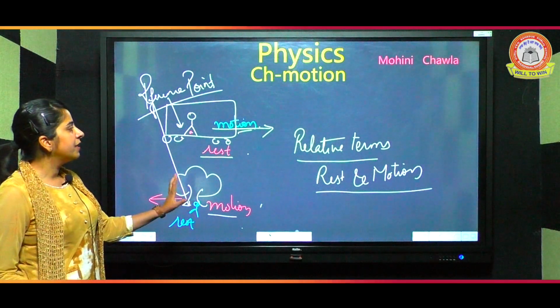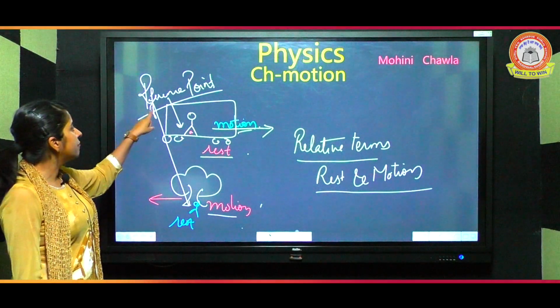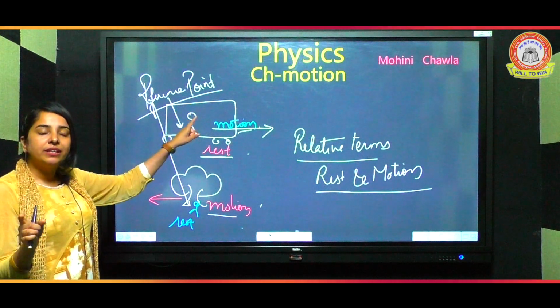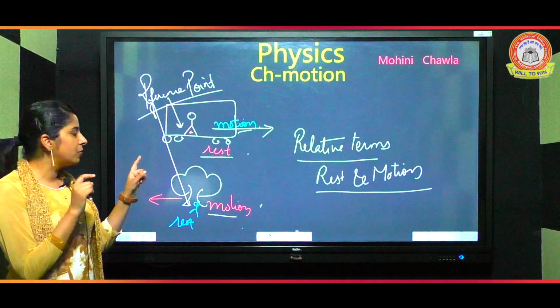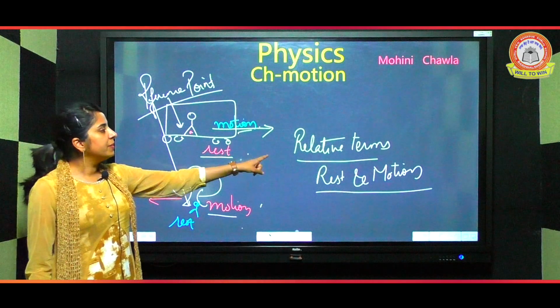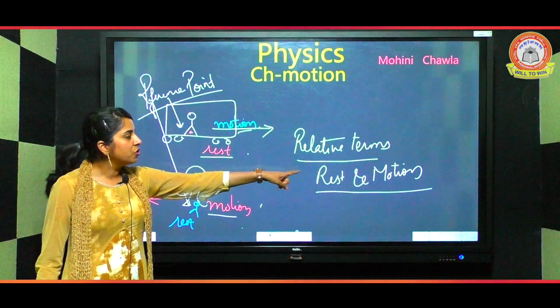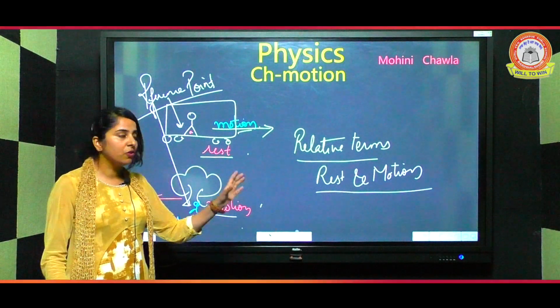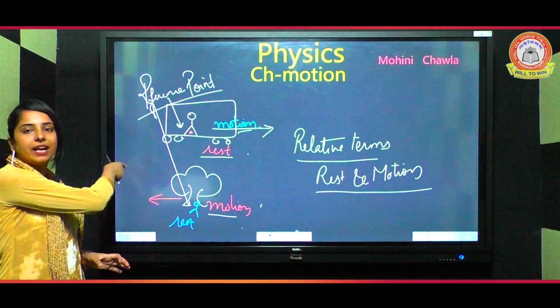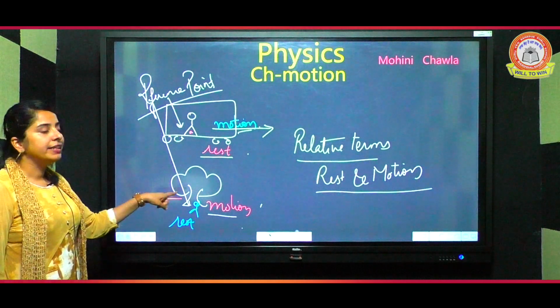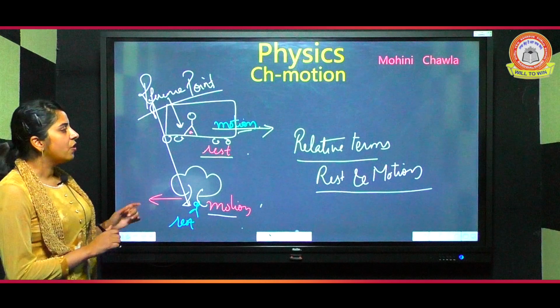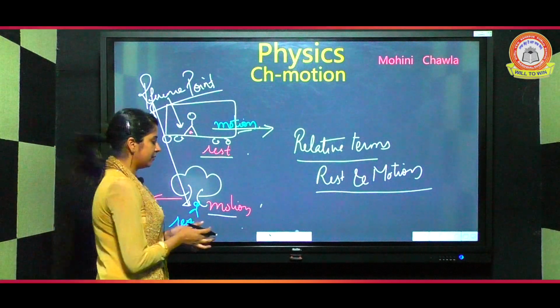So in this case, we have studied two terms. First is reference point. What is reference point? The fixed point from where we can view the whole situation. And the second term is relative terms. Rest and motion are considered to be relative terms because in the same example, they are at rest and they are at motion. So this is all about describing motion.